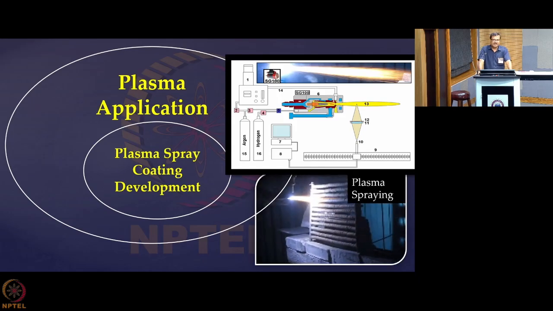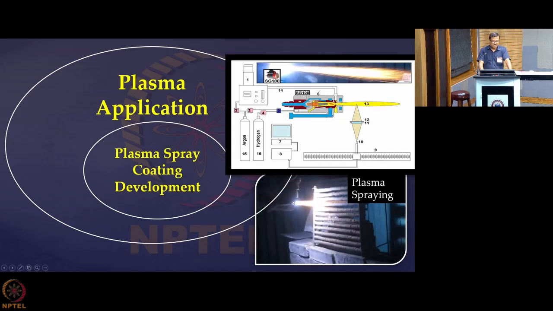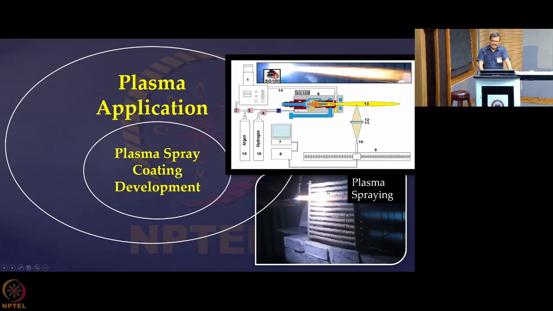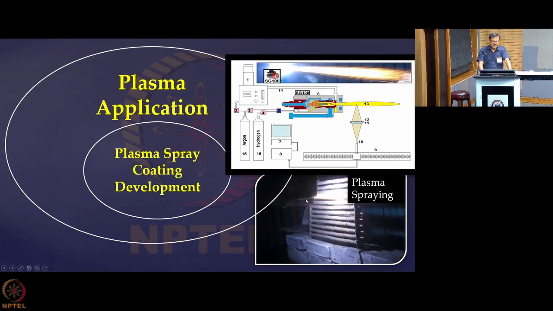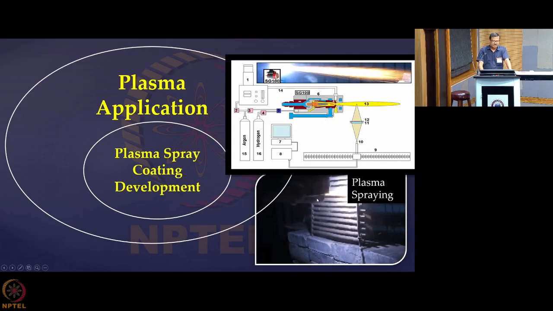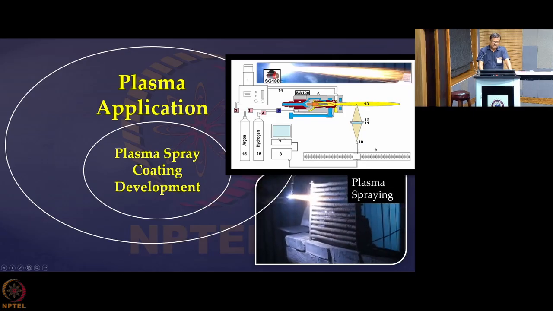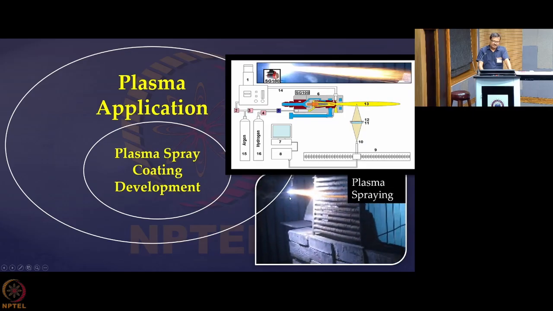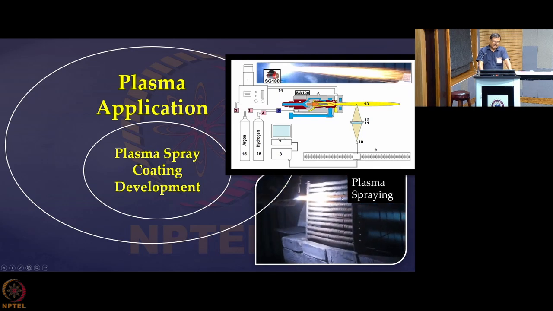So what you are seeing here at the bottom is the plasma spraying process, the actual spraying as it goes on. A plasma jet is coming out from the torch, then you are feeding some powder into this jet from somewhere, and then that powder is getting melted over here, and then getting deposited over the substrate you want to coat.